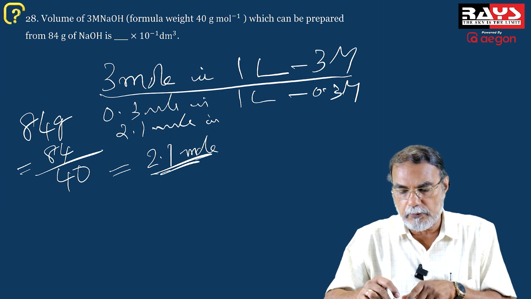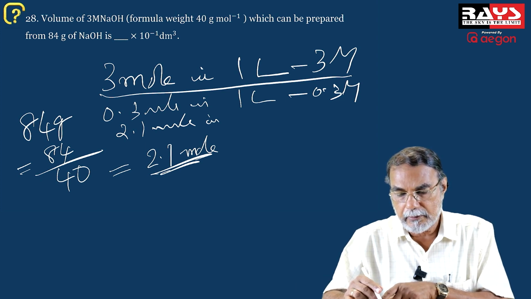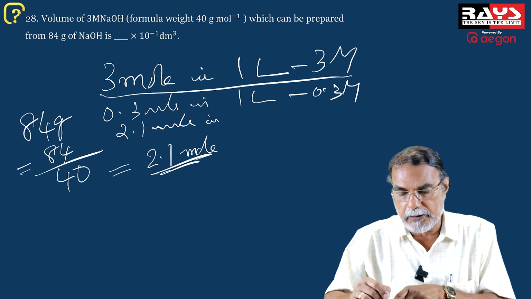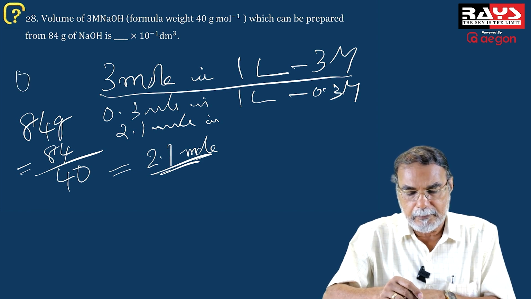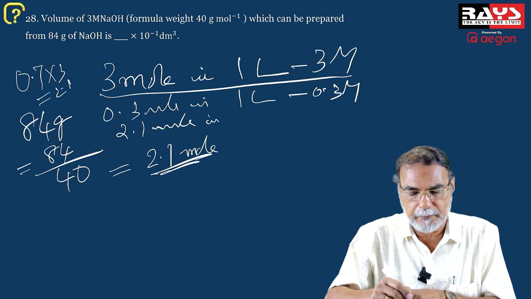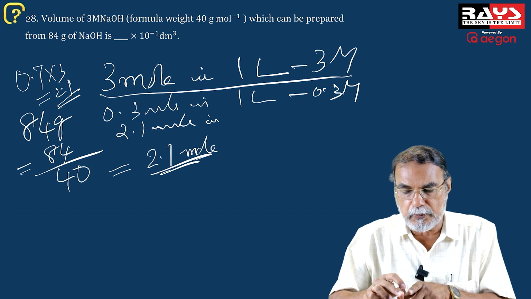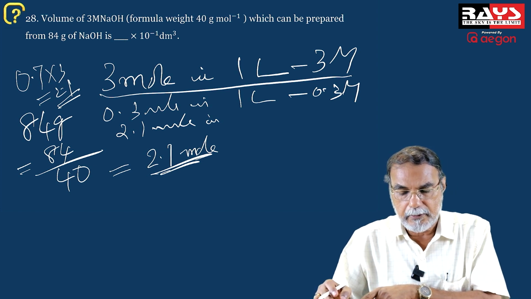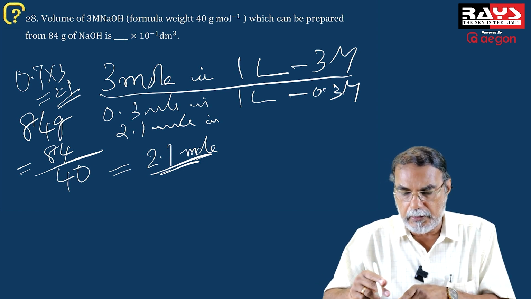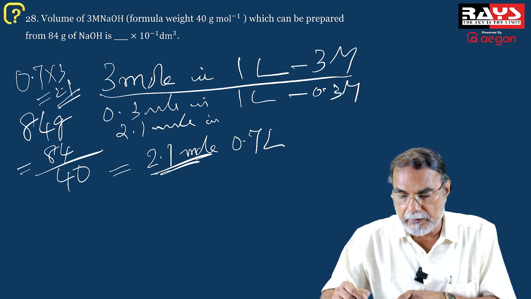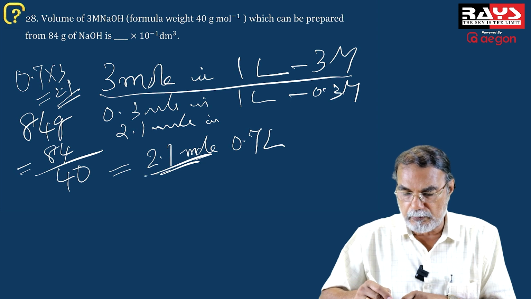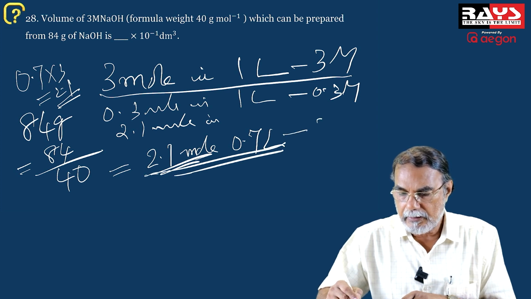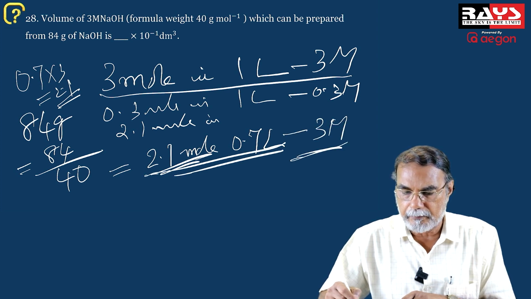That means for 2.1 mole, 0.7 into 3 is 2.1. So 3 mole in 1 liter is 3 molar, and therefore 2.1 mole in 0.7 liter, since 2.1 by 0.7 is equal to 3. So 2.1 mole in 0.7 liter will make it 3 molar.